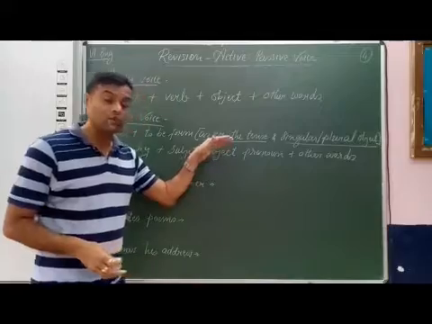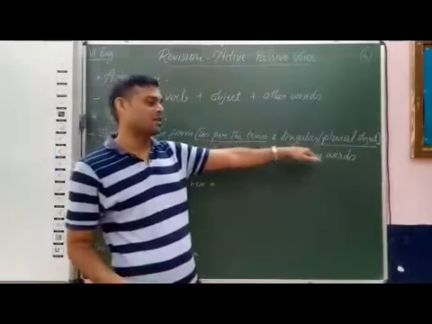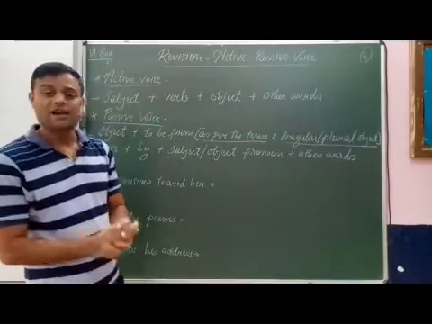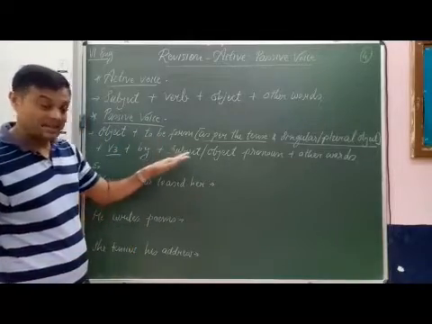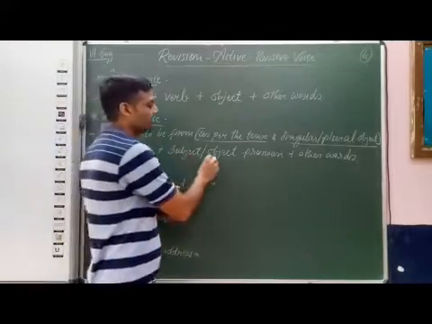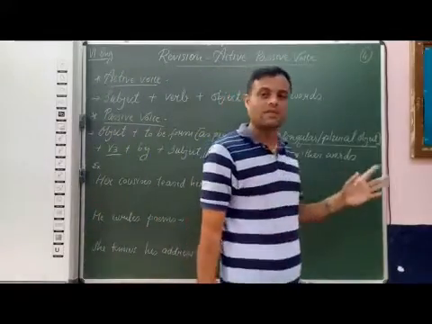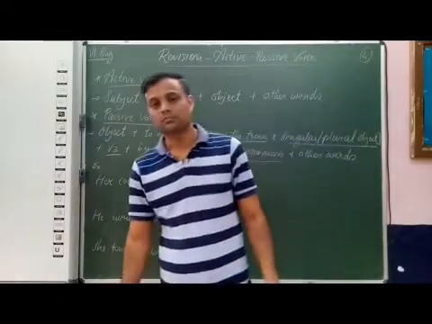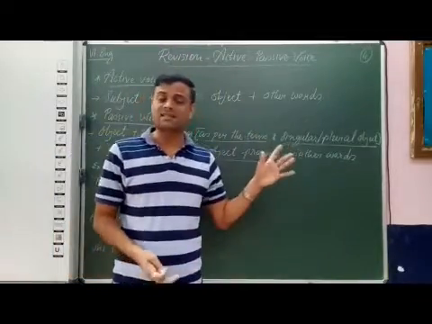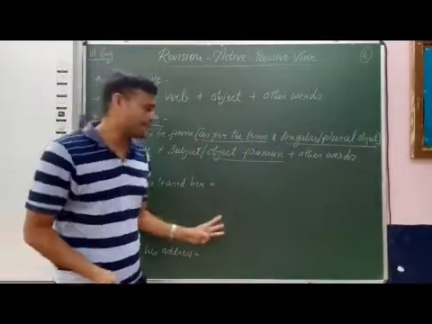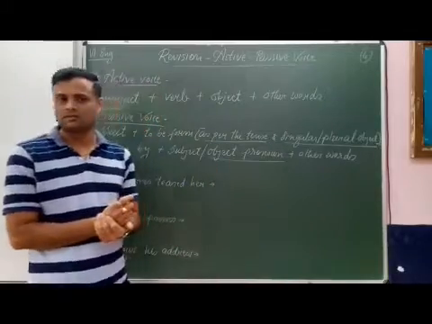After that V3, by, then the subject or object pronoun, then other words, and full stop. Now let's use this sentence structure and transform these three sentences into passive voice.